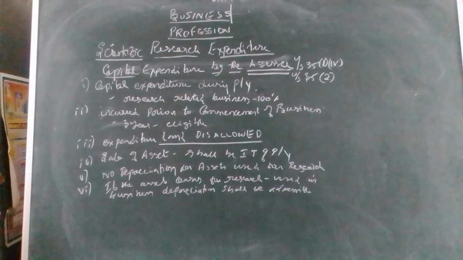Then the next one is if the assets are sold off. If the asset is sold off, having been used for other purposes, and it attracts tax as per the income tax rules for the previous year, then, if the sale amount exceeds the amount of capital expenditure, the excess or the amount of deduction so made, whichever is less, shall be chargeable to income tax as income of the business or profession, as the case may be.